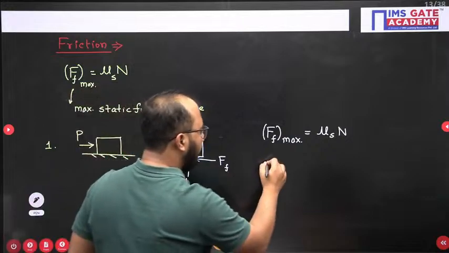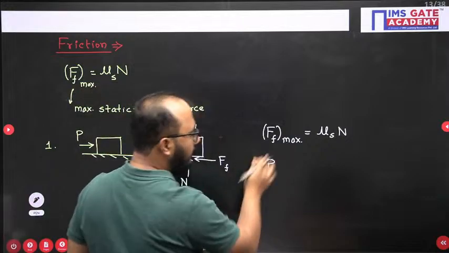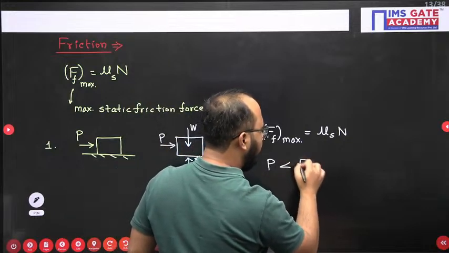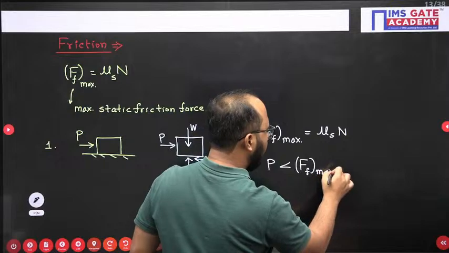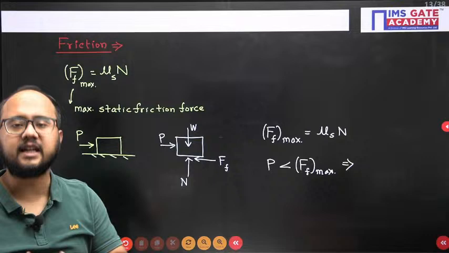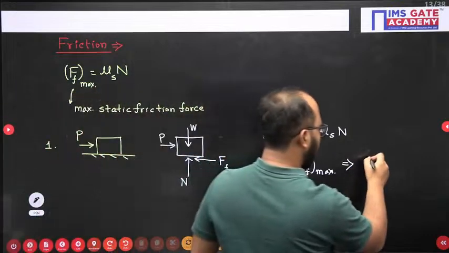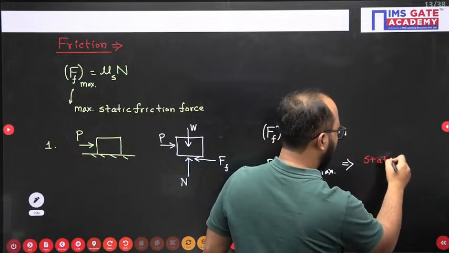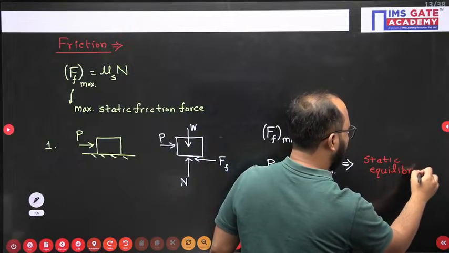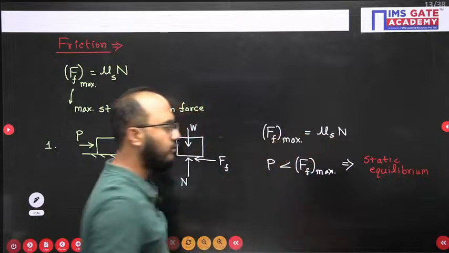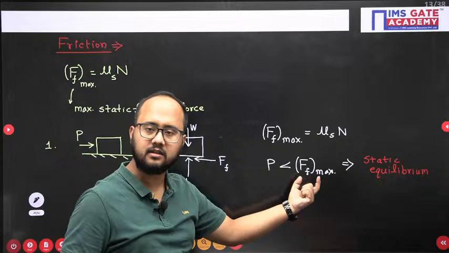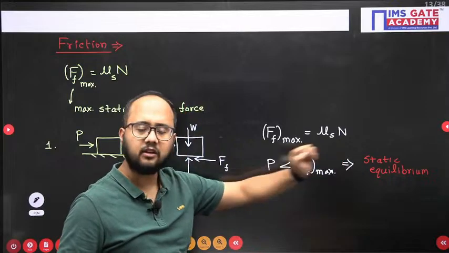You have to compare the value of P with this maximum frictional force. Now, if P is less than the maximum value of friction force, what does that mean? The body will be under static equilibrium. Okay, so this is the thing that we need to check first of all. Calculate maximum friction force, compare it with the external force, and if external force is less compared to maximum value of friction force, then it is static equilibrium.